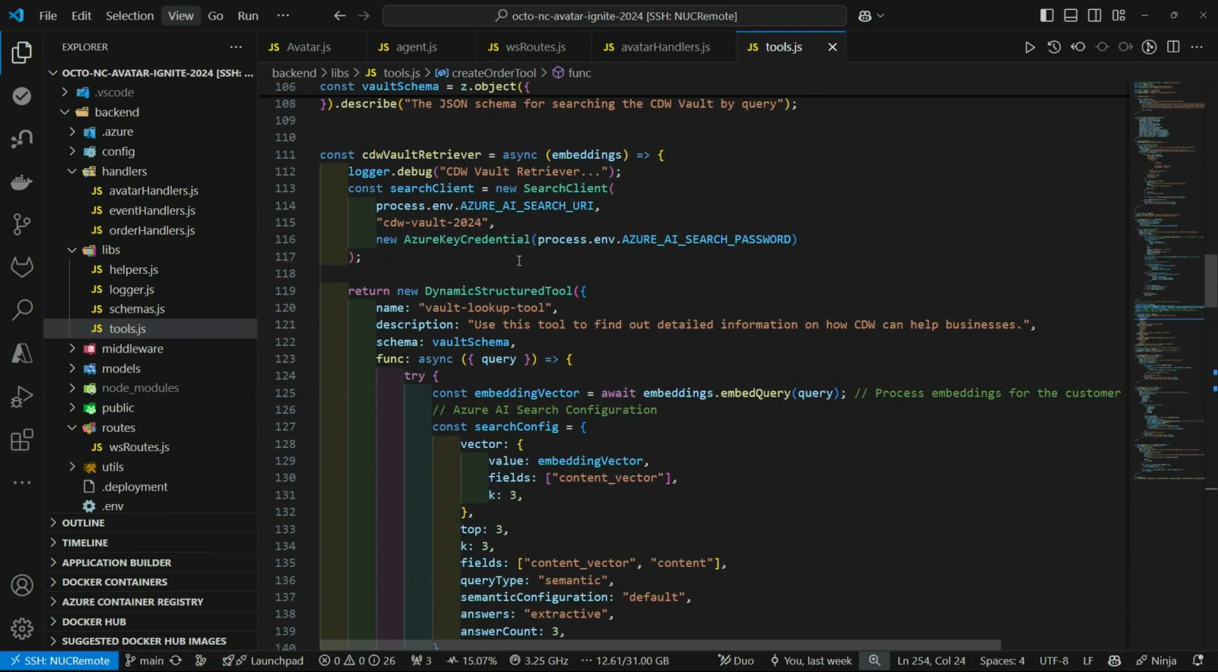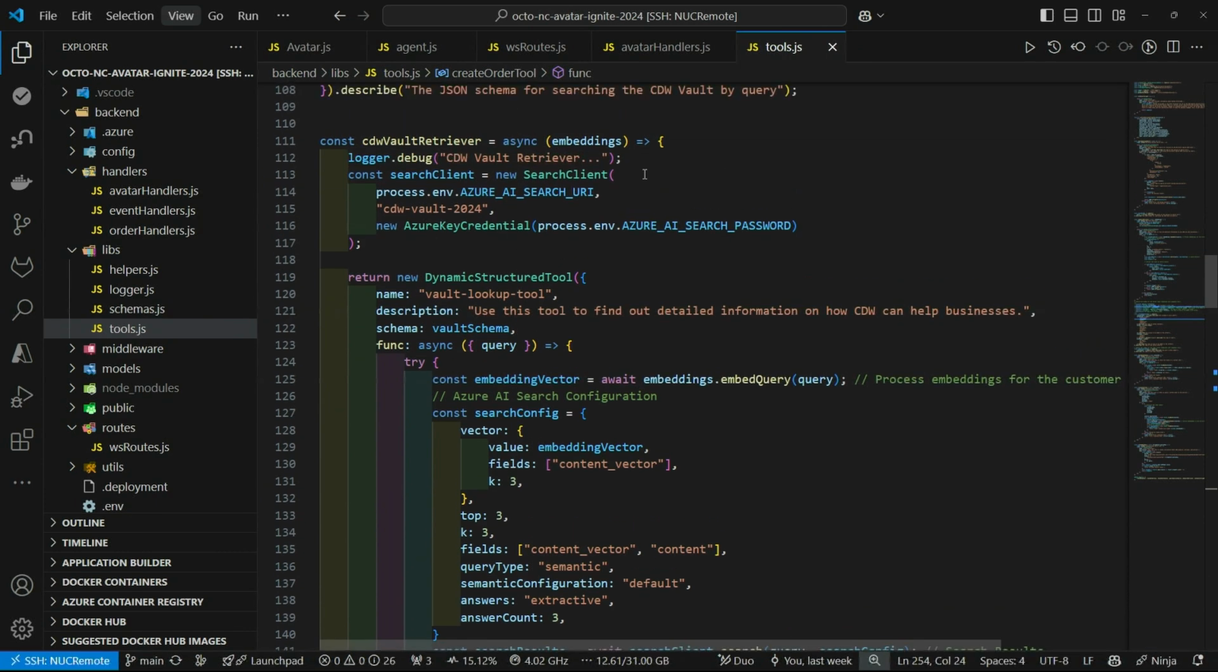For the Azure AI Search, we have another structured tool here where we are setting up our Azure AI Search client with our database name or our index. We give it a description of when to use it. We get the user query in here, process that through embeddings, and then we send it to the search, and then we clean up those search results again, get just the relevant information, and send that back to the LLM.